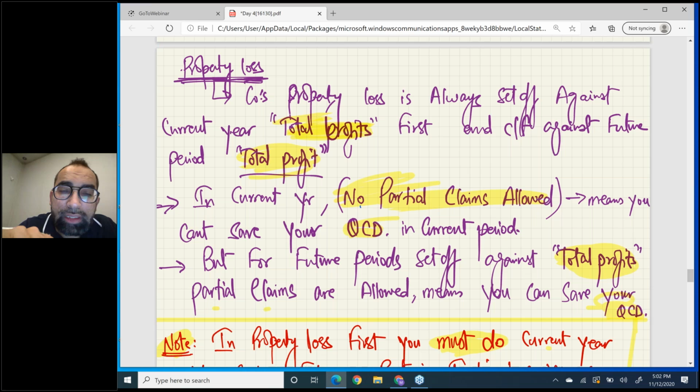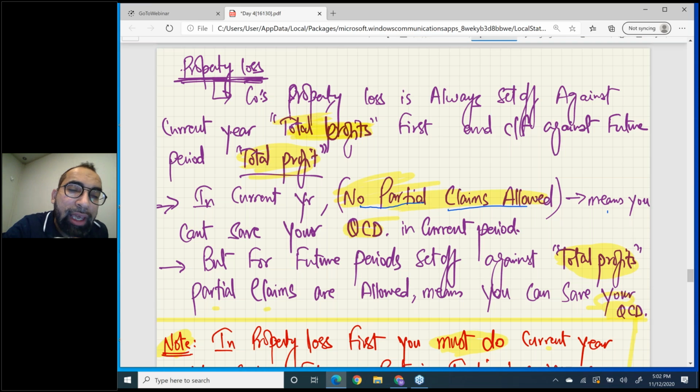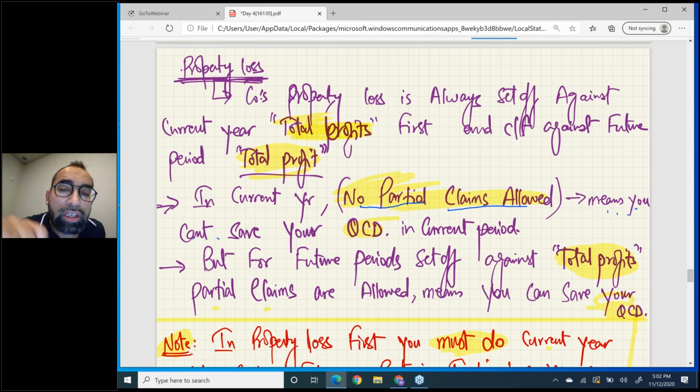But read the rules. In the current year, see this, no partial claims allowed. If you set off a company's property loss against current year total profits, you cannot do a partial claim. That means you can't save your QCD. You have to waste it. In the current year, you don't have any option other than wasting your QCD.